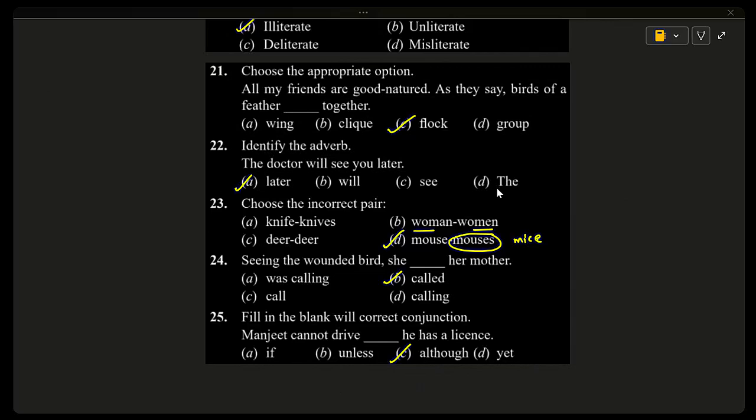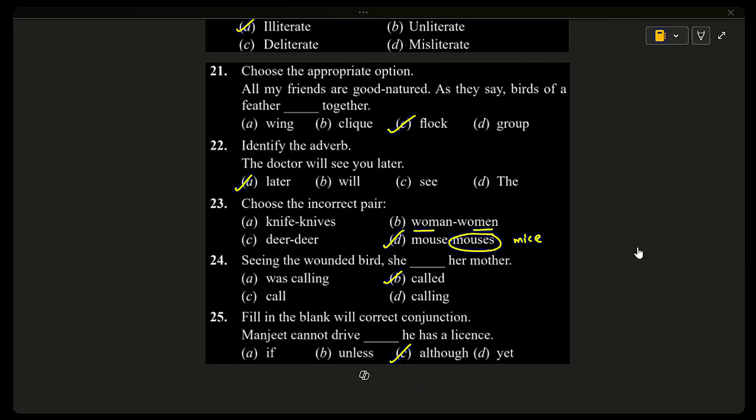Other options: if shows condition, not contrast. Unless means except if, incorrect meaning. And yet usually joins two clauses differently and sounds awkward here. So it's a grammar thing you can remember: use although when the second part is unexpected. We don't expect that he has a license because he cannot drive. So although we can use.